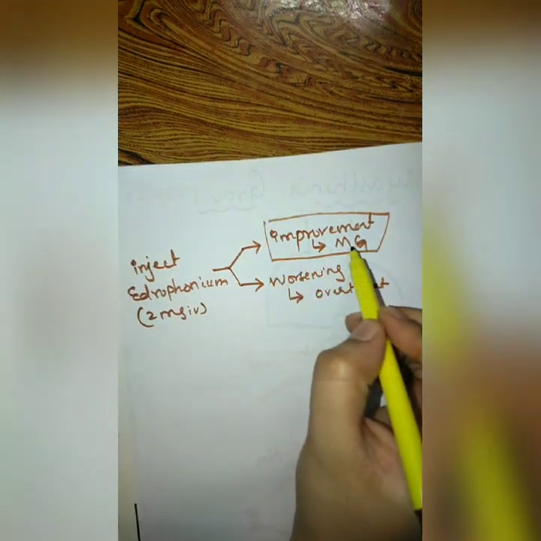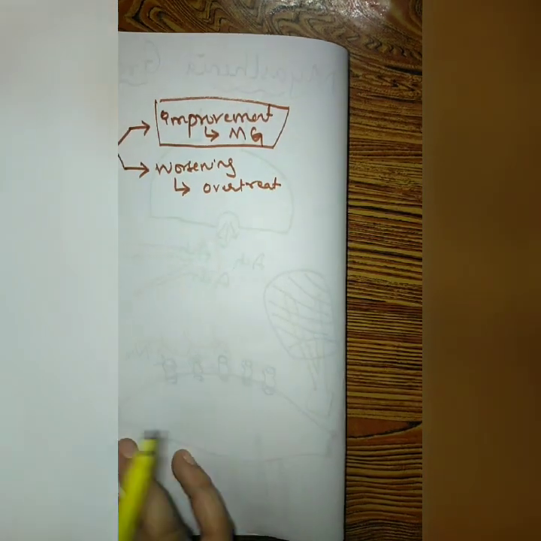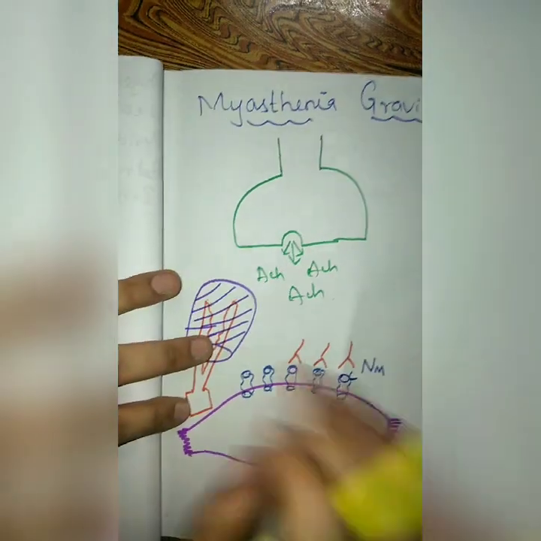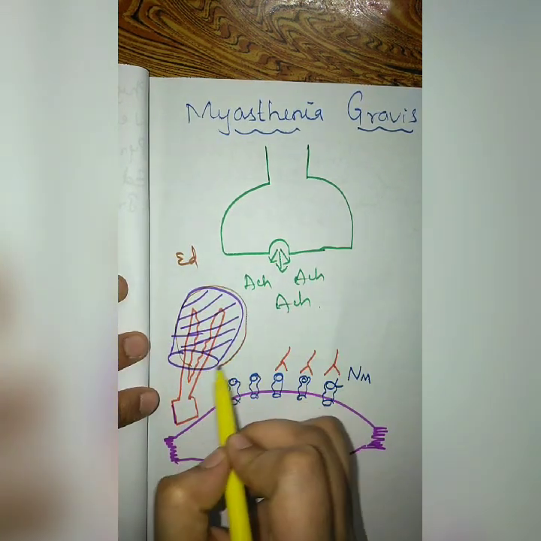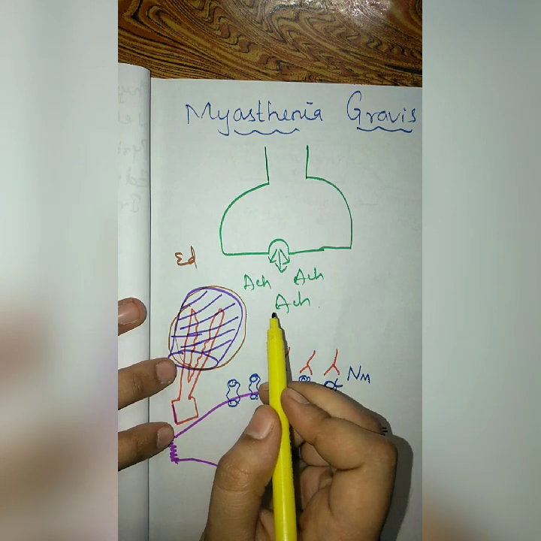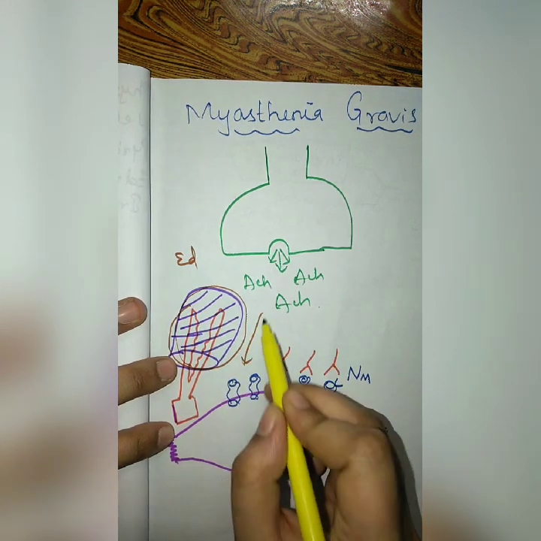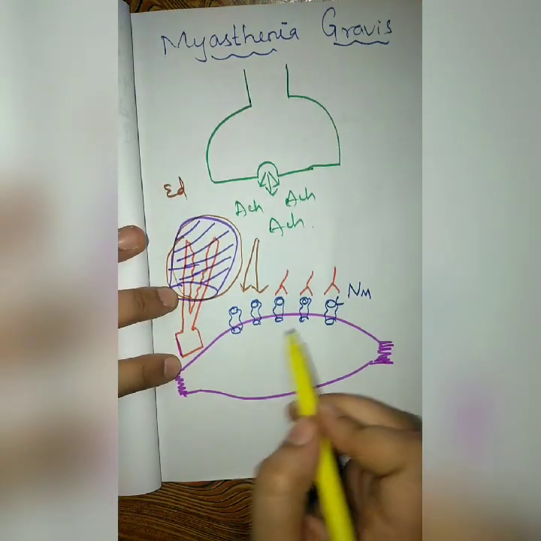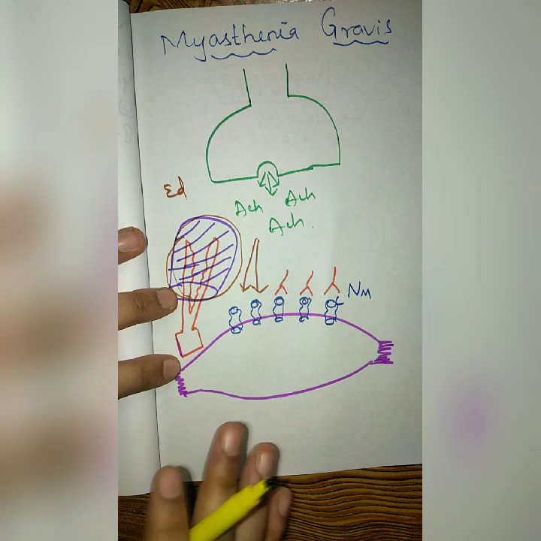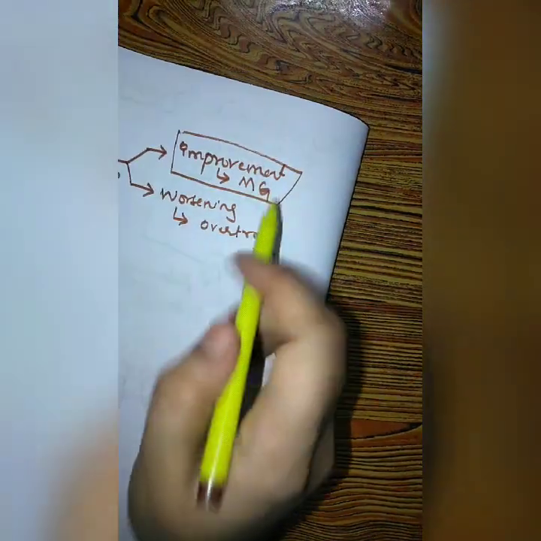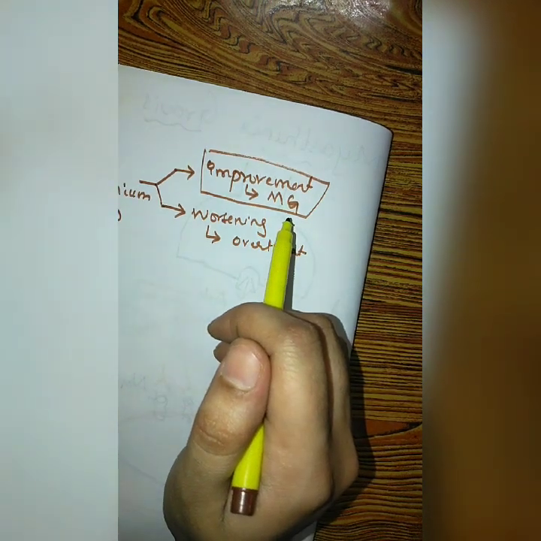Suppose a person is suffering from myasthenia gravis and we inject edrophonium. It engages the enzyme for 10 to 20 minutes, and for that time acetylcholine is available for the receptor, and there will be production of action potential. So there will be relief for 10 to 20 minutes. So improvement occurs, and that means it is diagnosed as myasthenia gravis.